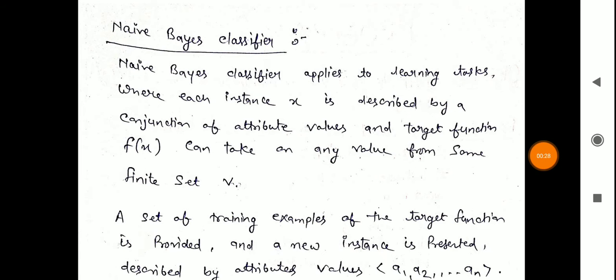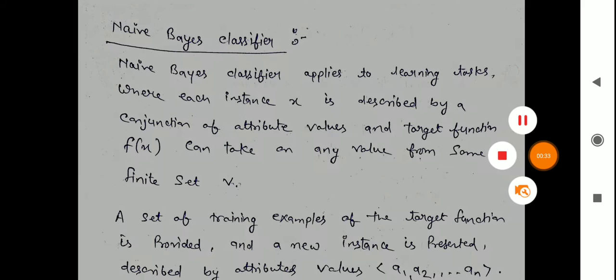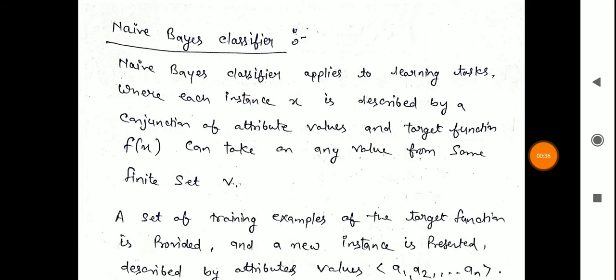In the Naive Bayes classifier, the goal is to predict the target value or classification for a new instance. The Naive Bayes classifier applies to learning tasks where each instance x is described by a conjunction of attribute values, and the target function f(x) can take any value from some finite set V. A set of training examples for the target function is provided, and a new instance is presented, described by the attribute values a1, a2 up to am. So now the goal is to predict the target value or classification for this instance.